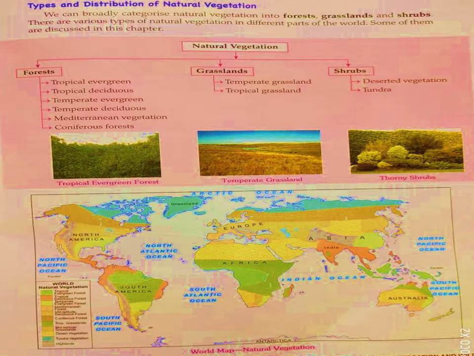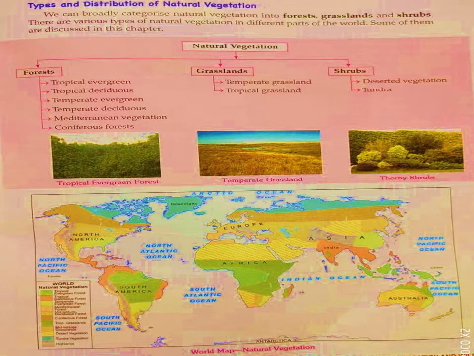So here we will discuss types and distribution of natural vegetation. Natural vegetation is categorized into forest, grassland and shrubs. And there are various types of natural vegetation in different parts of the world. Some of them we will discuss in the chapter.